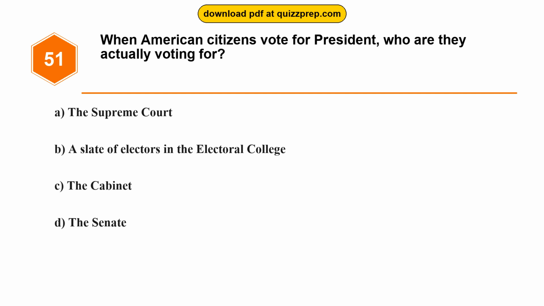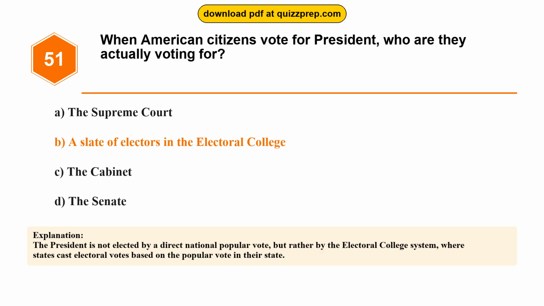Question 51. When American citizens vote for president, who are they actually voting for? Option A, the Supreme Court. Option B, a slate of electors in the Electoral College. Option C, the Cabinet. Option D, the Senate. The correct answer is option B, a slate of electors in the Electoral College. The president is not elected by a direct national popular vote, but rather by the Electoral College system, where states cast electoral votes based on the popular vote in their state.